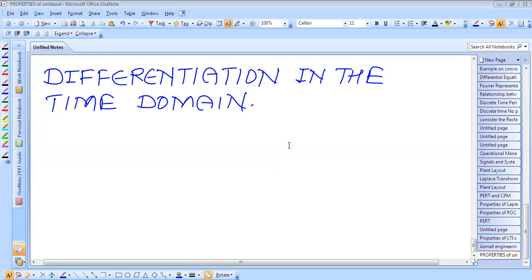So we know the Laplace transform of x of t exists, and therefore consider the unilateral Laplace transform of dx of t dt.